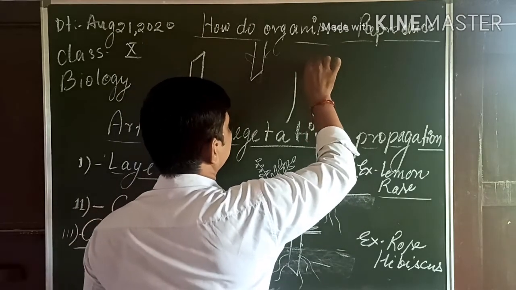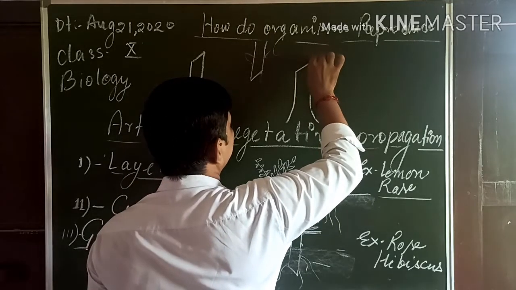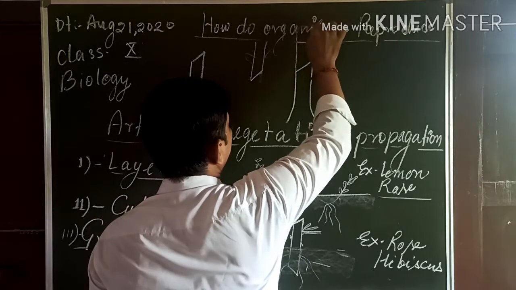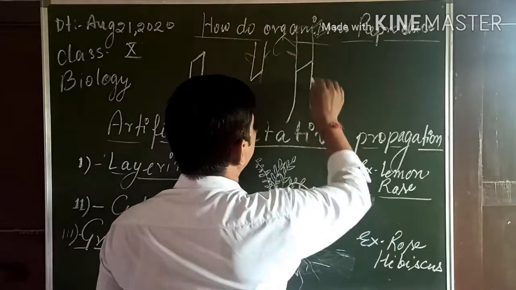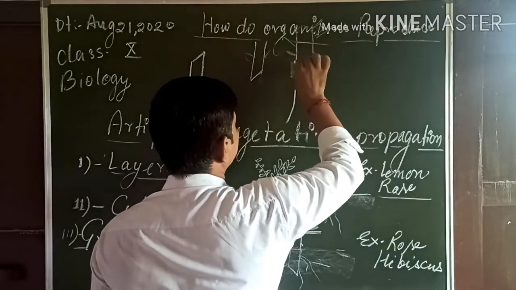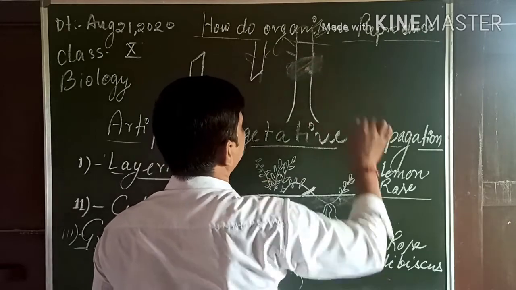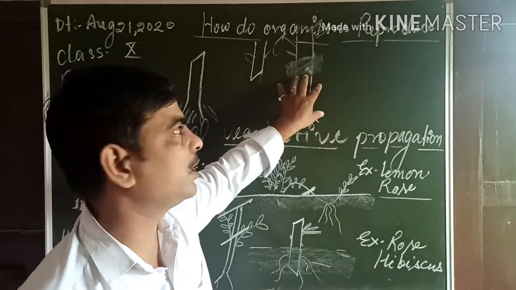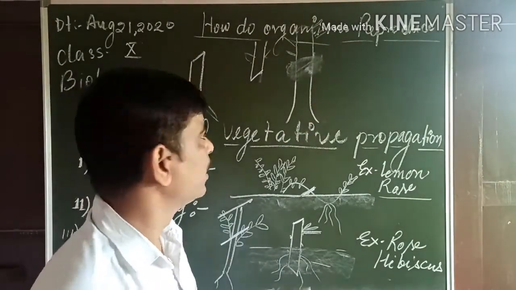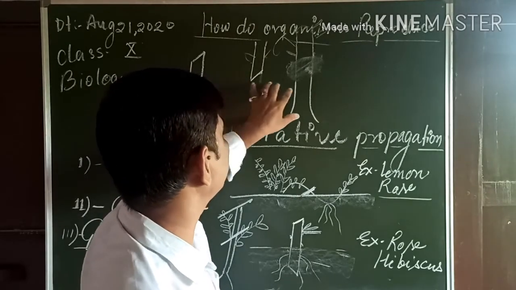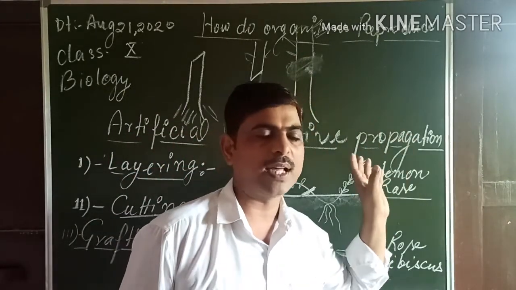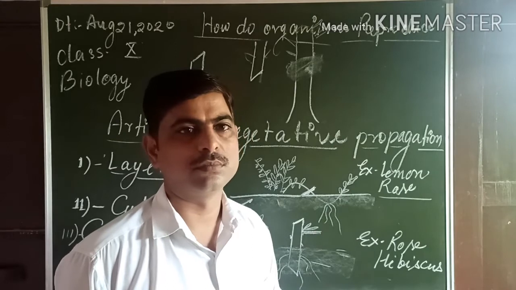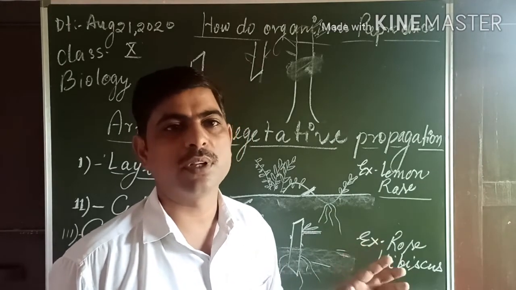They are tied together in this way, and the other plant is the same in this way, and this portion is tied properly. Now the plant which will grow in this way will have the resistant quality as well as the ornamental value. Students, you are seeing here that both the plants have the same diameter. Only dicot plants are used, not monocot, because monocots do not have a vascular bundle arrangement suitable for this.